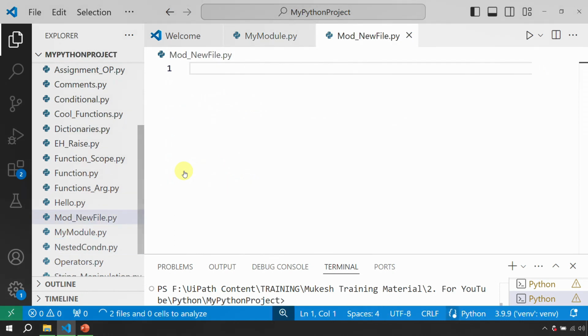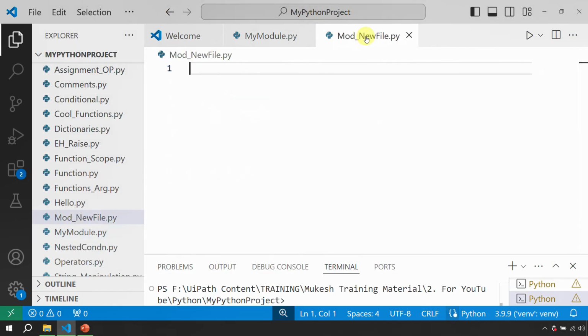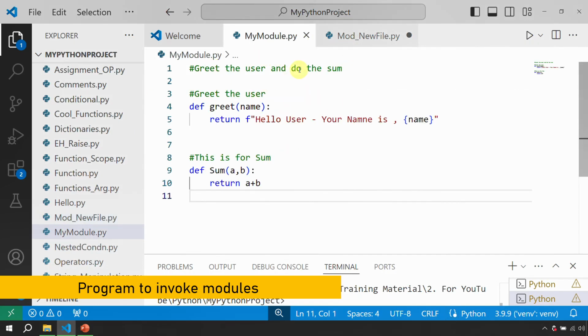Now this is a new Python file. We have created this separately, and this is a separate file. Now first thing first, you have to import a module. So this guy, which is mod new file, I'll just mention that this is a new program. This new program does not know what is my module, where is my module. So first thing first, we need to tell this guy that, hey, there is something which is called my module, you need to utilize it.